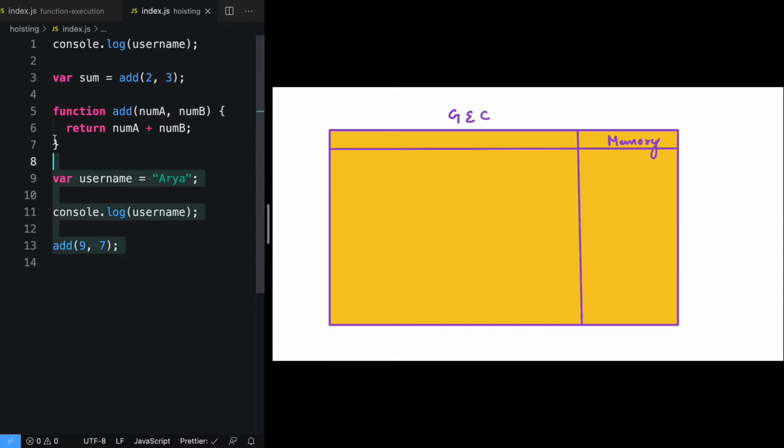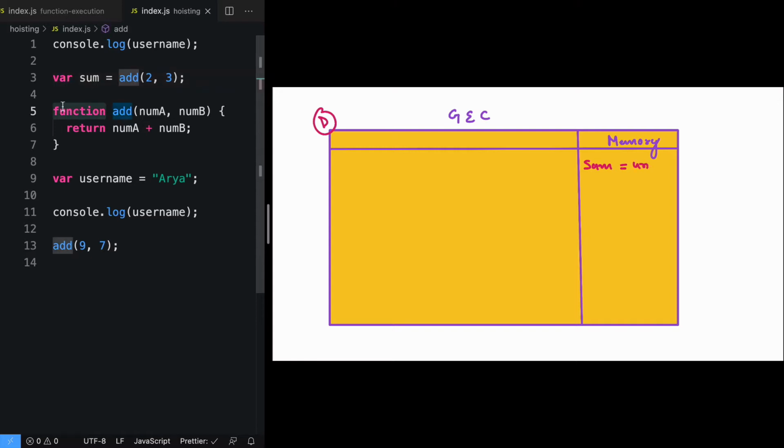So to understand hoisting, we are going to execute this code snippet in the way the JavaScript engine executes each code. The first thing it will do is create a global execution context here, and that global execution context will go through the first phase, that is declaration phase. In declaration phase, I am only looking for declaration. Is first line a declaration? Not at all, it is a function call. Line number 3 is a declaration. So we'll go ahead and define a variable named sum. It will be initialized with a value of undefined.